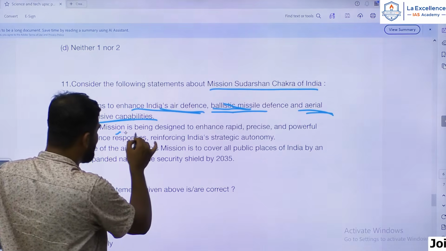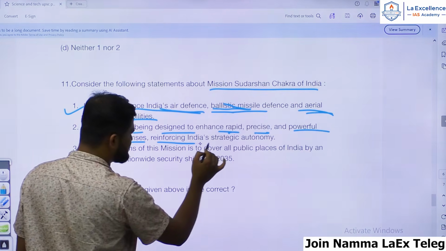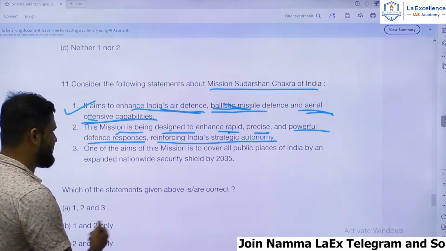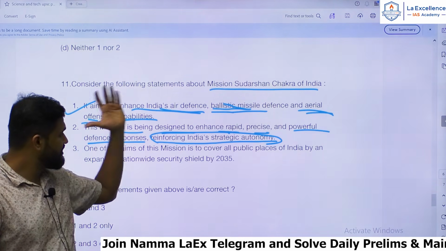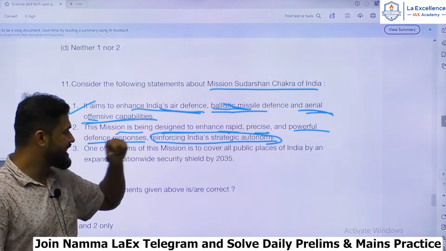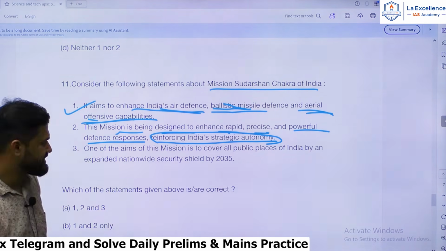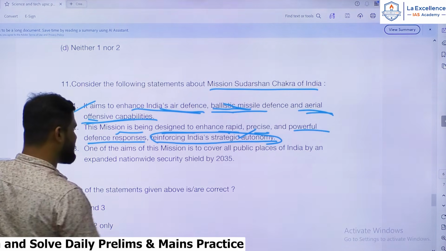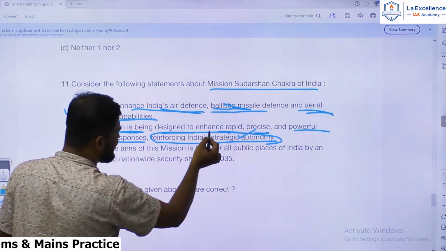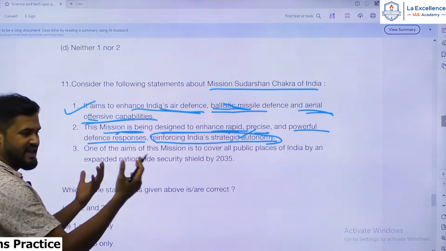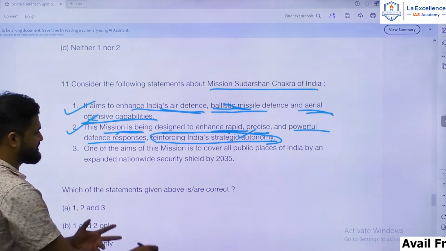Second statement, this mission is being designed to enhance rapid, precise and powerful defense responses, reinforcing India's strategic autonomy. Yes, it wants to reinforce India's strategic autonomy because most of these weapons used in air defense, missiles used in air defense, India is producing indigenously, or India has a goal to produce indigenously. So it wants to preserve that strategic autonomy through this, which also includes providing national security. A plain statement, it cannot be wrong. Anybody would say it's right with minimal understanding.